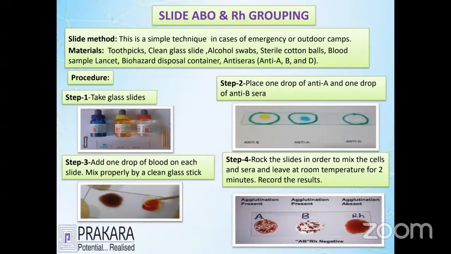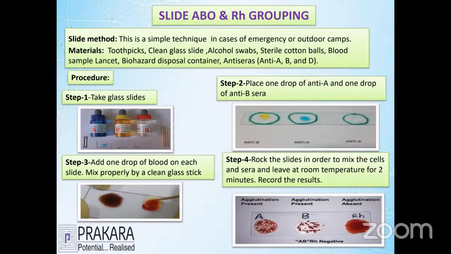Let's now talk about how blood grouping is always done in the laboratory. As you all know, we do blood grouping by the slide method. The first thing, if you are performing blood grouping, is to know what to add first. Always we have to add anti-sera onto the slide. Just take a slide and mark three circles: one called A, one called B, one called RH. And into these three circles we are adding the anti-sera.